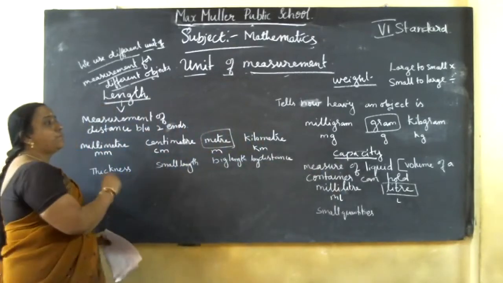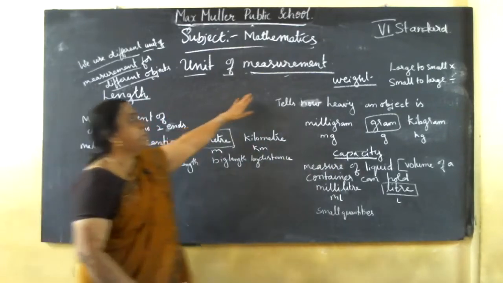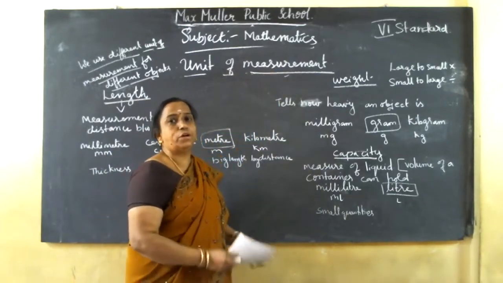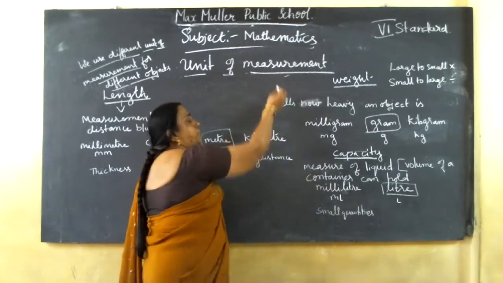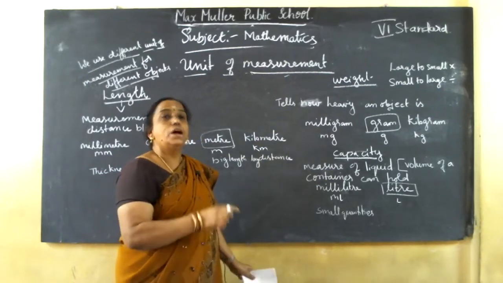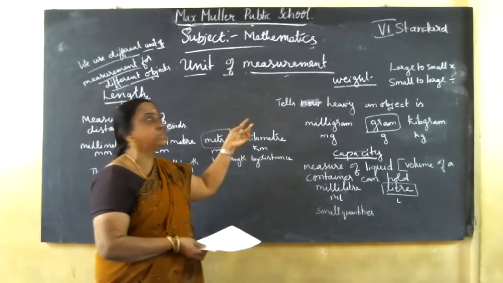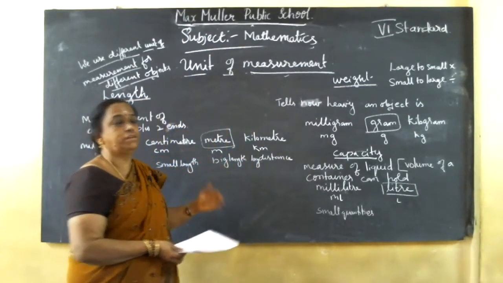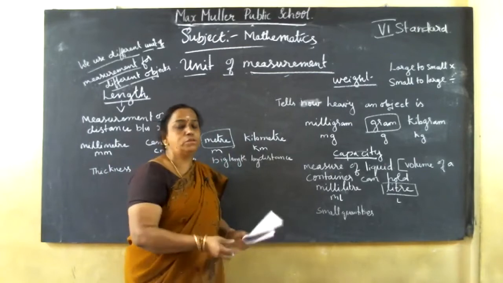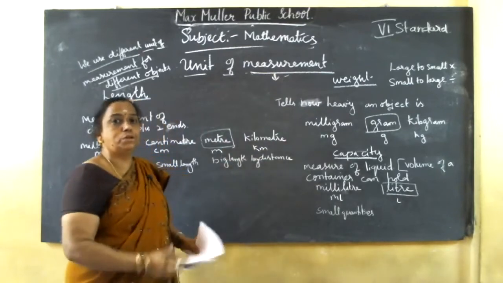Measurement of units of length, weight and capacity. Okay, I'll explain one by one. Measurement is what we use in everyday life. Why should we learn measurement? Because in one way or other we are using measurement every day. For example, while taking medicine, this many mg of tablet you should take, or 5 ml of syrup. Then purchasing cloth, vegetables, groceries, we ask how many kg you want. If you want to travel from one place to another, you check how many kilometers there are. So it's important because we use measurement in everyday life, so you should learn about it.